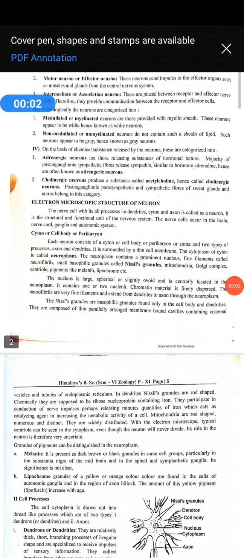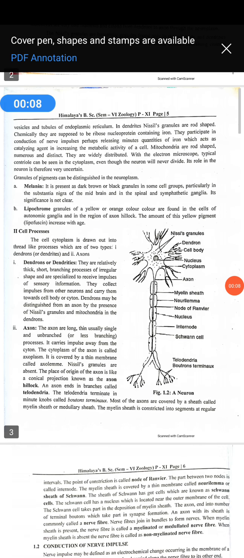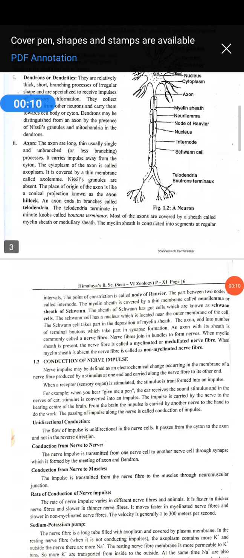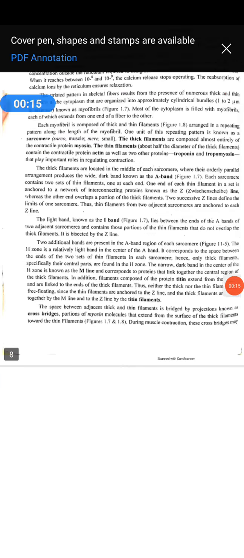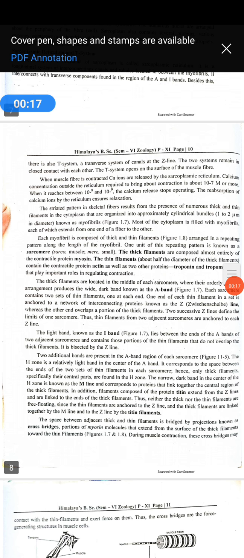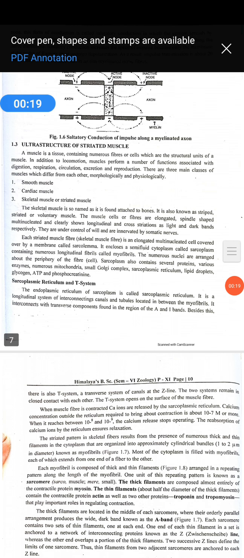Hello students, today we are going to study a new topic, that is the muscles. So what are the muscles? Muscle is a specialized tissue of mesodermal origin, which means it is derived from the mesoderm in the embryonic condition.